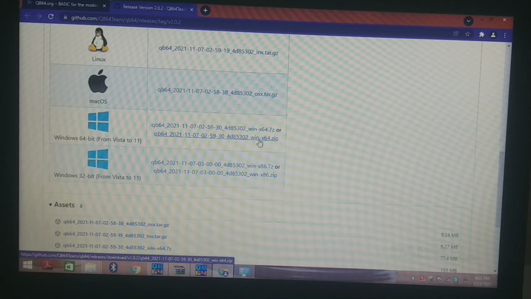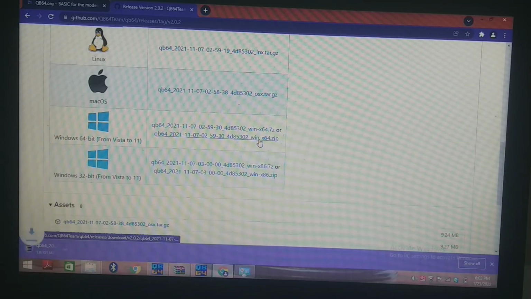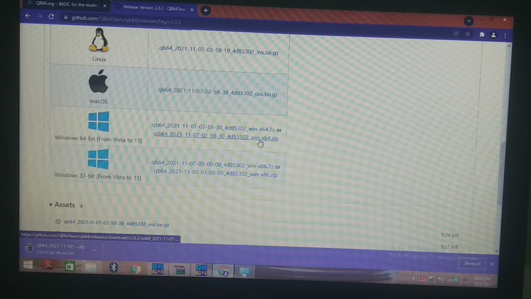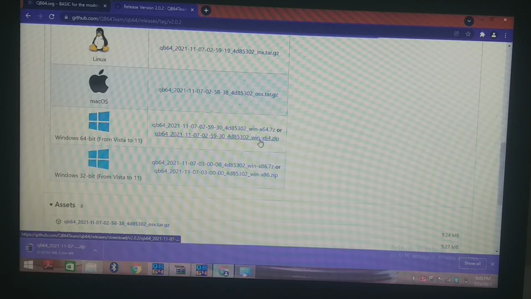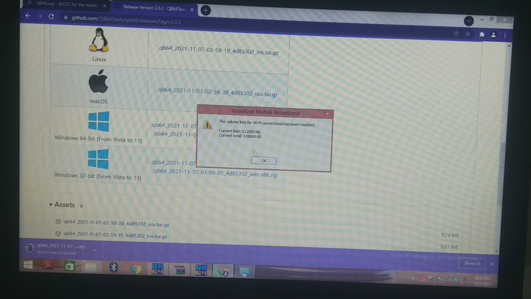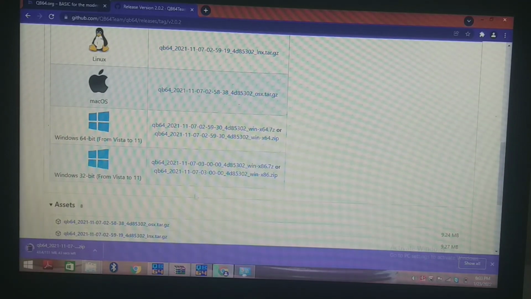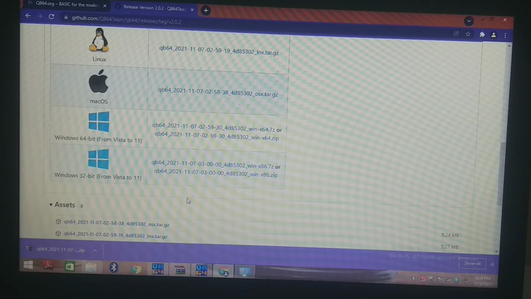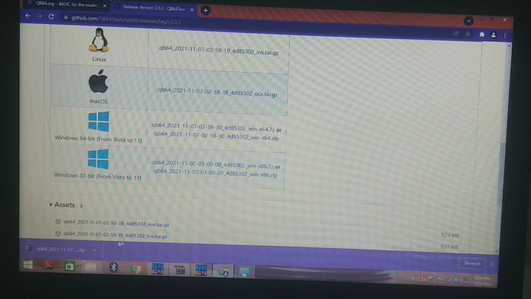So here is this Windows 64-bit. So just click on this zip form. It will take 2 to 3 minutes for downloading. So let's wait for that. Now this file is downloaded. So let's open this file.